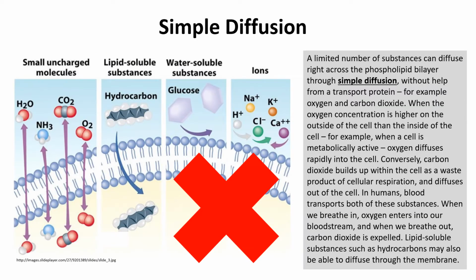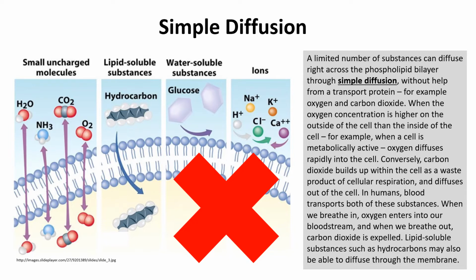A limited number of substances can diffuse right across the phospholipid bilayer through simple diffusion without help from a transport protein, for example, oxygen and carbon dioxide. When the oxygen concentration is higher on the outside of the cell than the inside of the cell, for example, when a cell is metabolically active, oxygen diffuses rapidly into the cell.